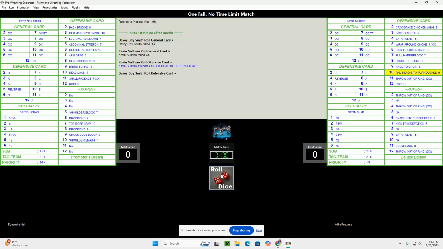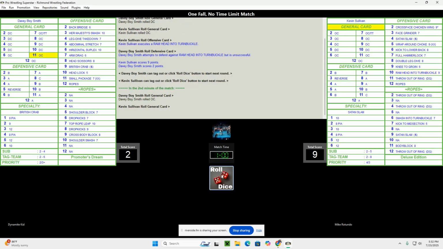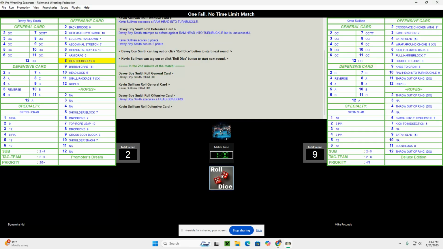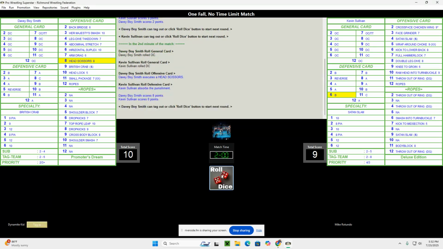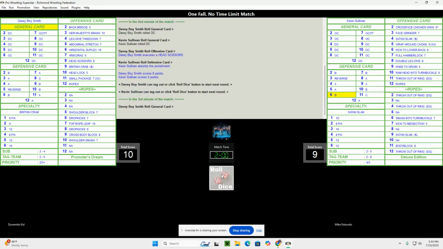Kevin Sullivan on the offense. Rams his head into a turnbuckle. Can't defend it. Too early. We're going to let both guys stay in the ring here. At least let them go a couple minutes before we make a tag. Davey Boy Smith executes a head scissors, and we are moving on. Both guys will stay in the ring again.